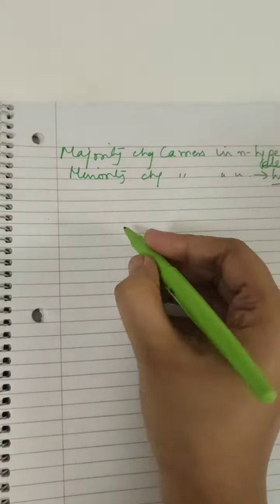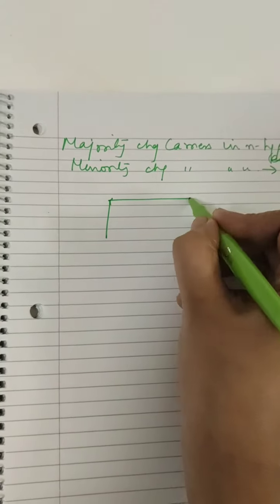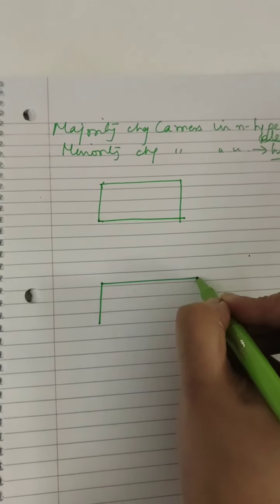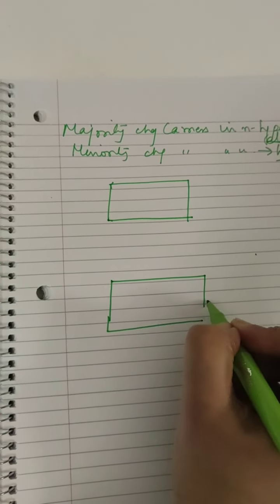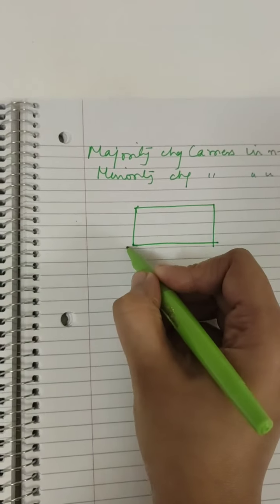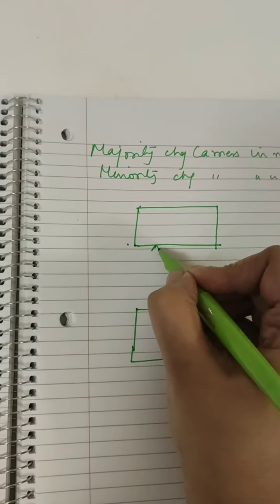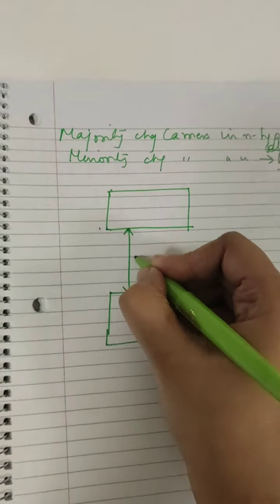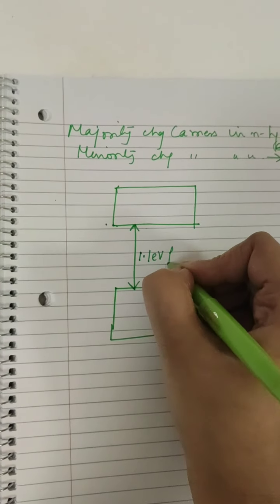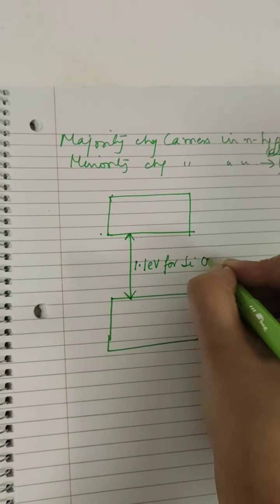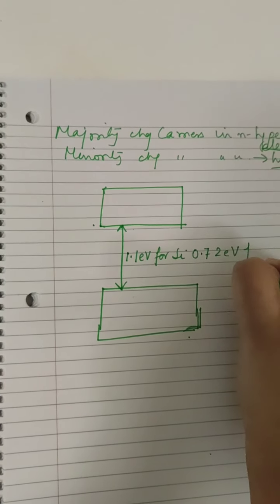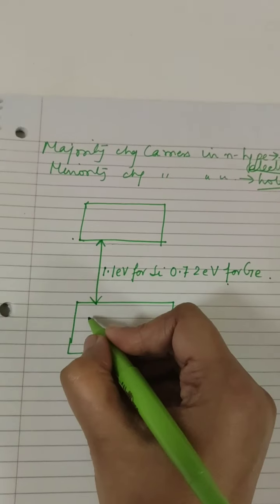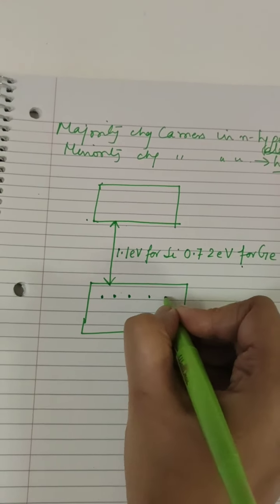Now if you have to make the band diagram, this is the conduction band, this is the valence band, and this is the forbidden energy gap, a gap of 1.1 electron volt for silicon and 0.72 electron volt for germanium. First, the electrons are there in the valence band.